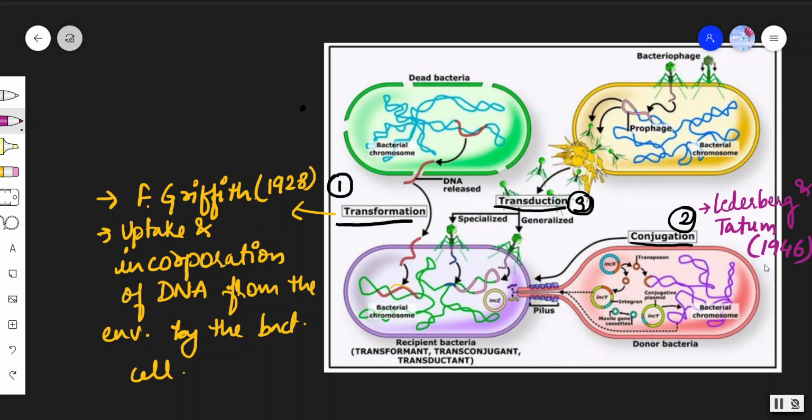Also watch that video to get more familiar with this term, pili. So the pili are present on the bacterial surface, and through them the donor bacteria will donate its DNA fragment into the recipient bacteria.